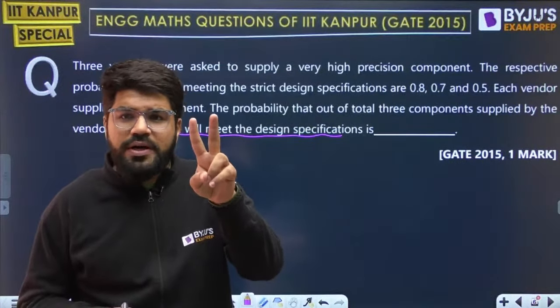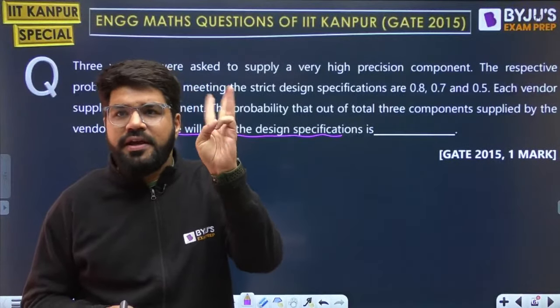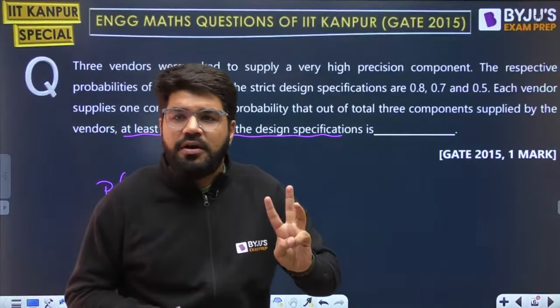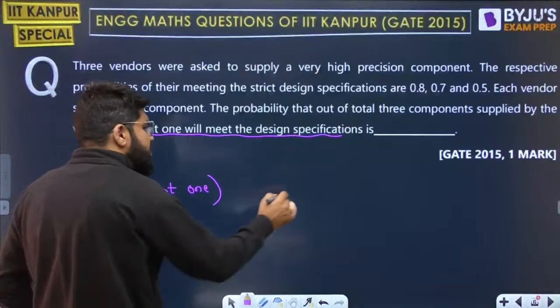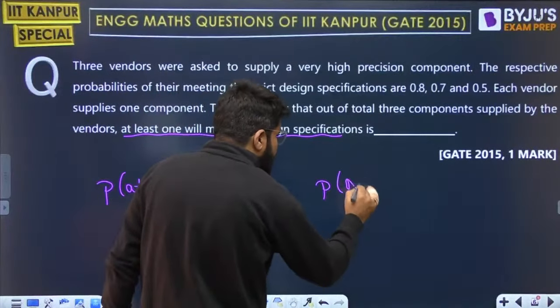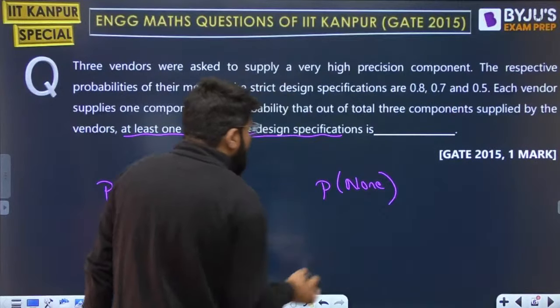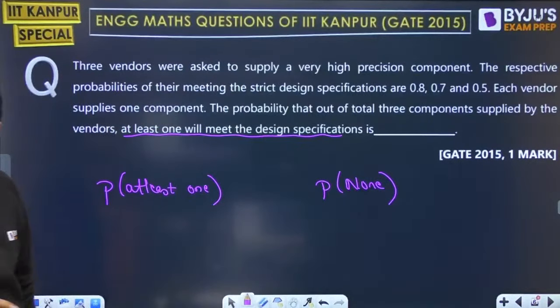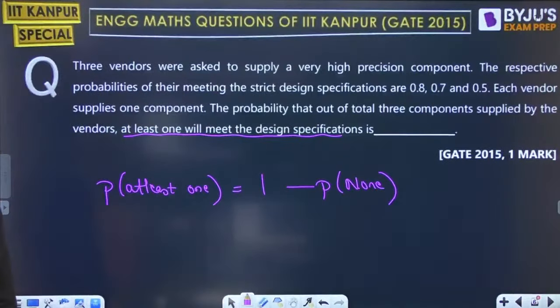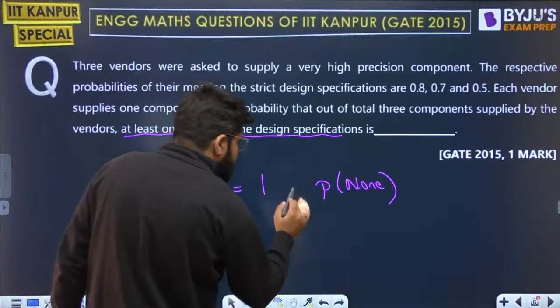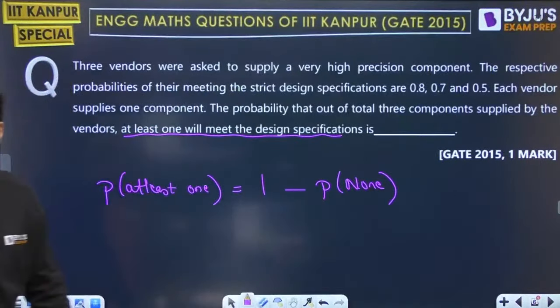Second, both two works or three of them works. All three gives that precision. The reverse case is none of them works as wanted, and that is why in the questions involving probability of at least one, we always take it as 1 minus probability of none. Is it okay, guys? We always take it as 1 minus the probability of none.